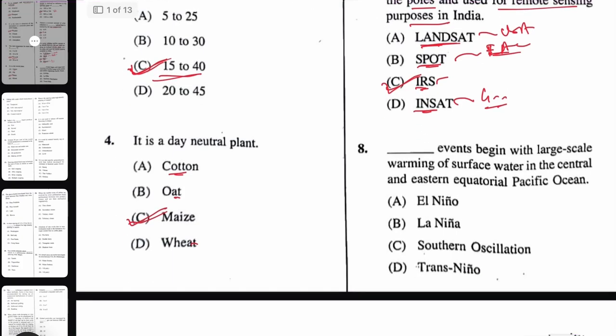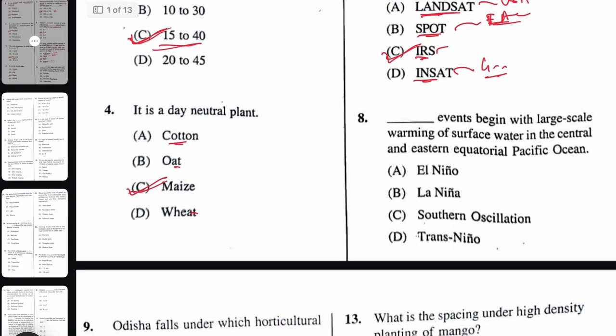Next question. Dash events begin with large-scale warming of surface water in the central and eastern equatorial Pacific Ocean. The right answer here will be El Nino. This is the warming of the equatorial eastern Pacific Ocean, and the cooling of the eastern Pacific is known as La Nina, which is the opposite phenomenon. In case of El Nino, we face drought-like situations in India. Next question.